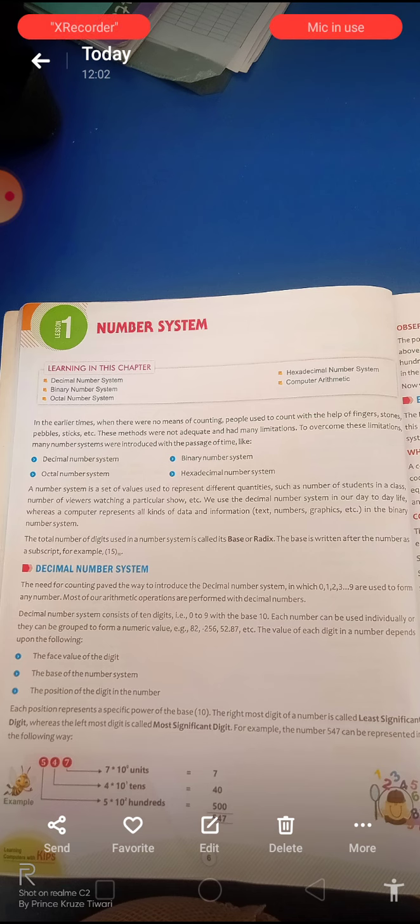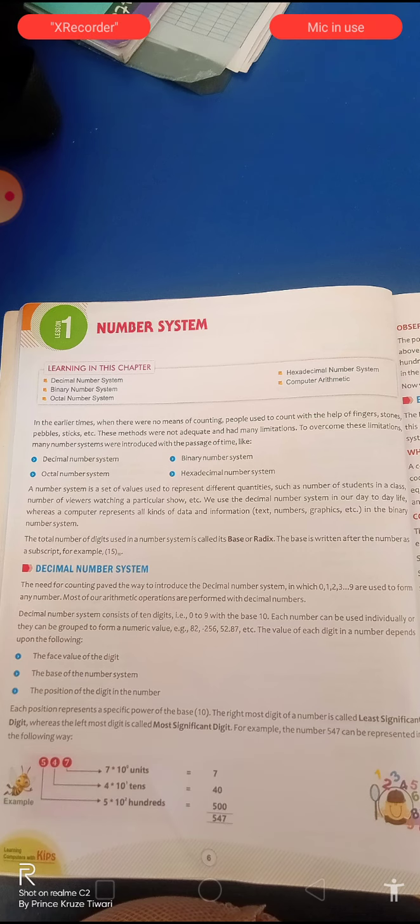A digit has different aspects: the face value of the digit, the base of the number system, and the position of the digit in the number. These three are the key points we have to remember while writing a digit in the decimal number system: face value, base of the number system, and position of the digit.